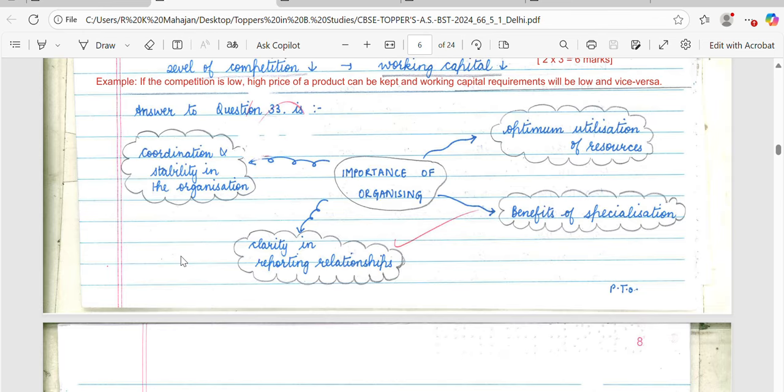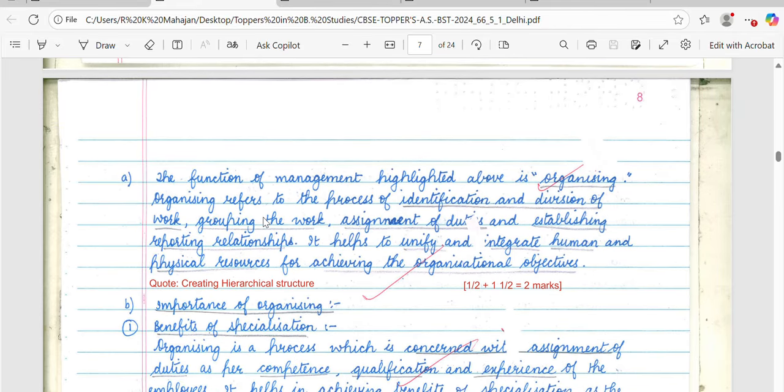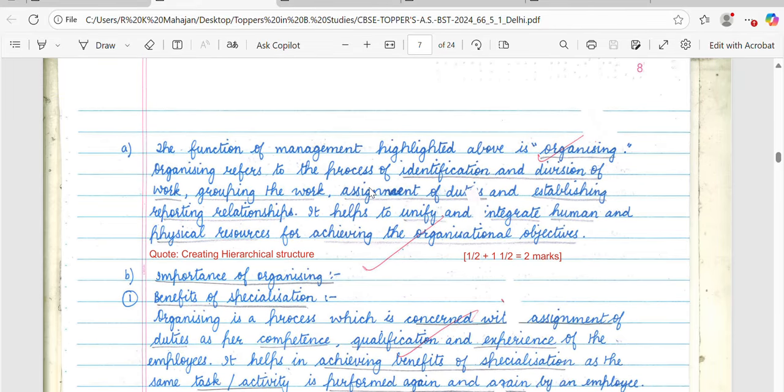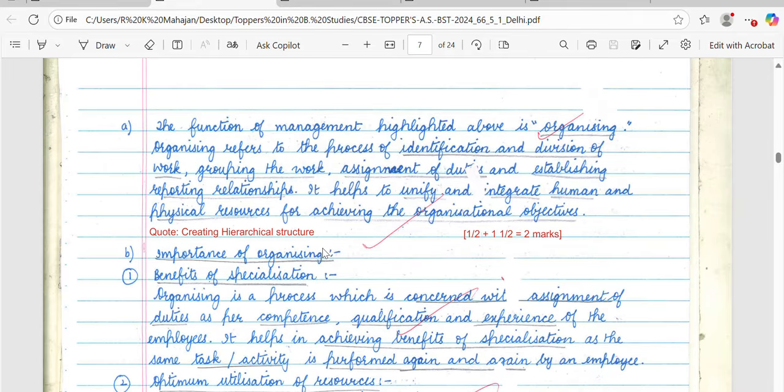The topper has again tabulated the answer with the help of a diagram, and after that he or she has identified the function. The student has highlighted the function, and then explained it in a proper word limit. So here I have mentioned half mark for identification of function, 1.5 for explanation, and I have also mentioned code that is creating a hierarchical structure.